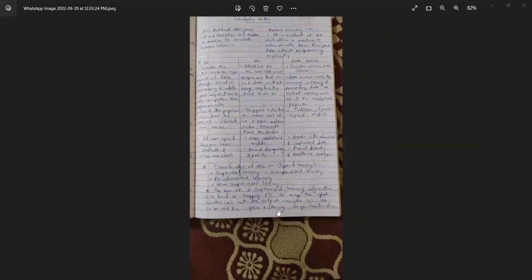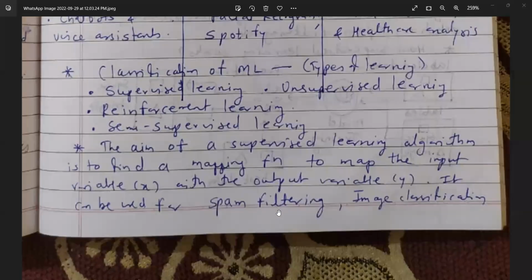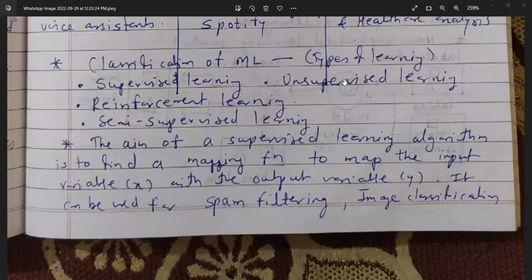Classification of machine learning. Types of machine learning: supervised learning, unsupervised learning, reinforcement learning, and semi-supervised learning. This is an important question for the exam.